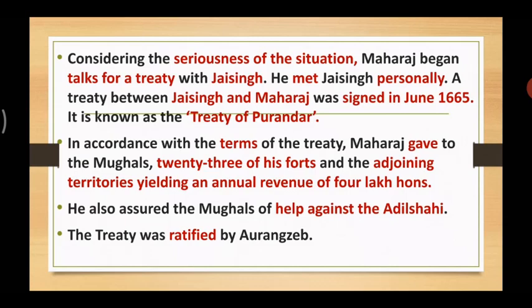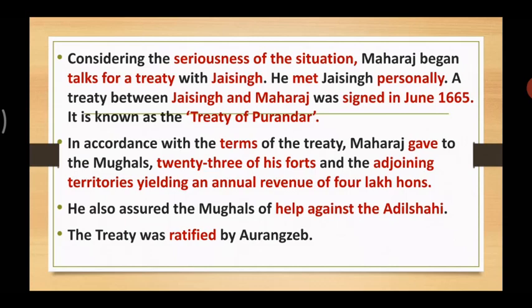That means the adjoining area also. And the Mughals assured help against the Adil Shahi, that any help they need, the Marathas would help them. So this treaty was signed between the Mughals and the Marathas, and the Treaty of Purandar was ratified by Aurangzeb. Ratified means it was given consent by Aurangzeb.